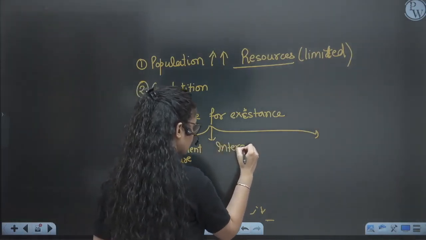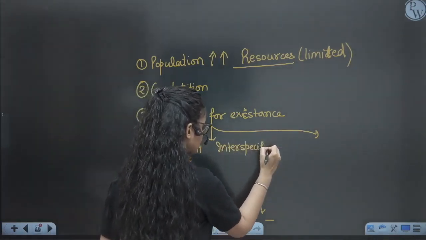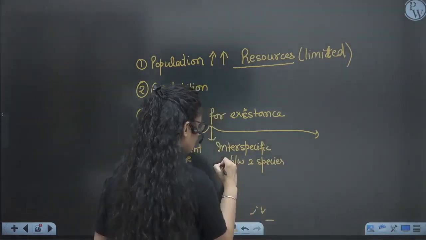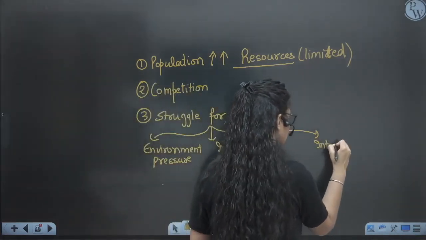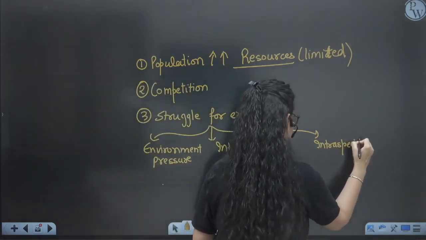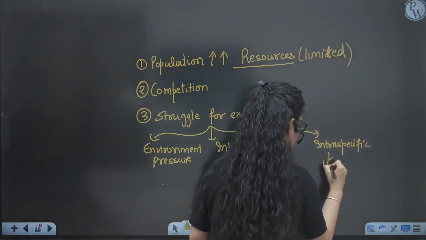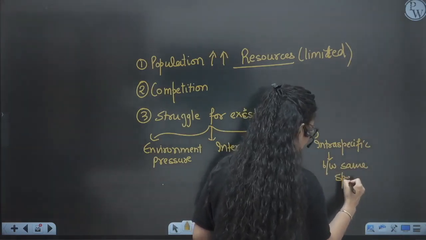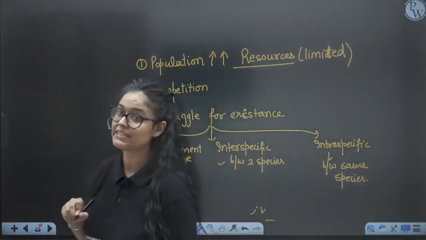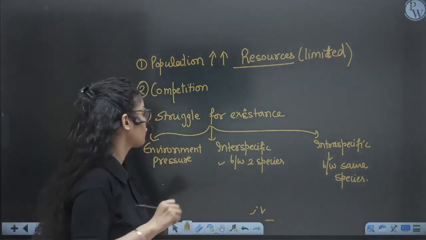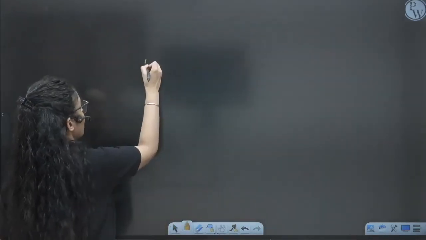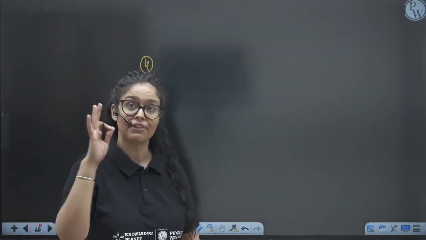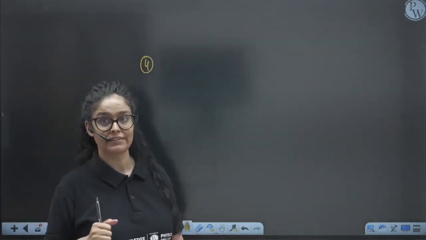The other is interspecific competition. Interspecific means between two different species, there is competition. And the other competition is intraspecific. Intraspecific means between the same species. So they are fighting for resources within the same species, competing for the same thing. So they have to go through all types of competition, and from this competition, whosoever is surviving has the variation that is required to survive in that environment, right?